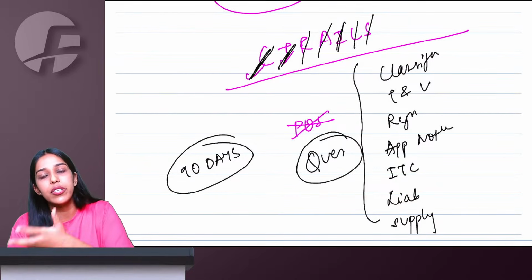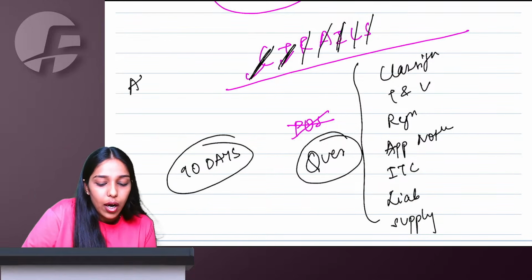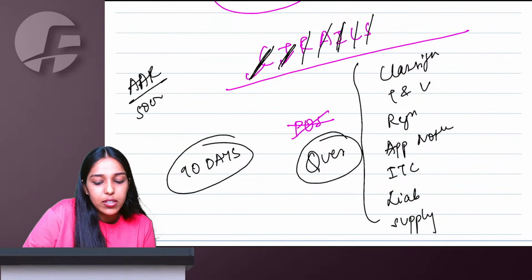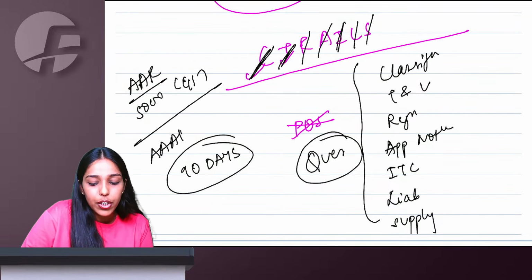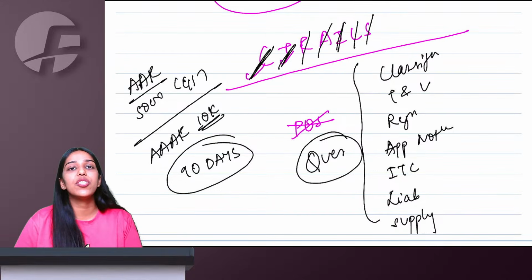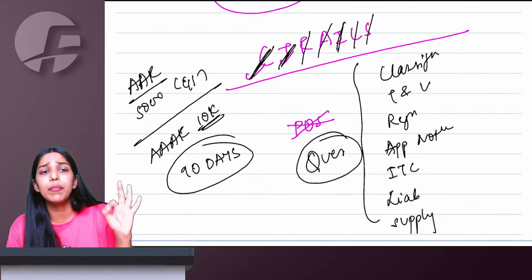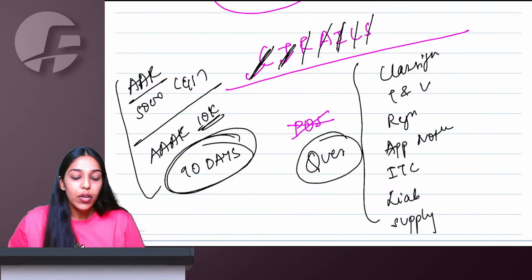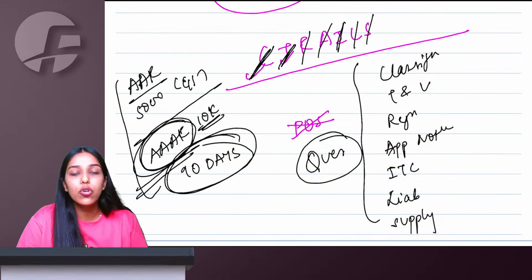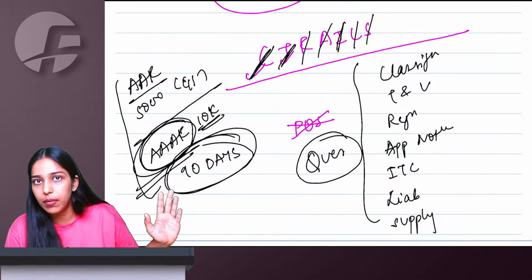If I am agreed and my officer is agreed, we can go and appeal to the Appellate Authority. To go to the Authority of Advance Ruling, the fee is 5,000 under CGST, same under SGST also. For the Appellate Authority of Advance Ruling, it is 10,000 under CGST plus 10,000 under SGST. Everything is done in a transparent, expeditious manner. Within 90 days, they will give you the ruling. If the Appellate Authority also cannot come to a common conclusion, then it is deemed that no advance ruling can be given on this question.